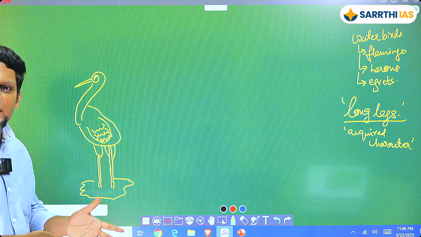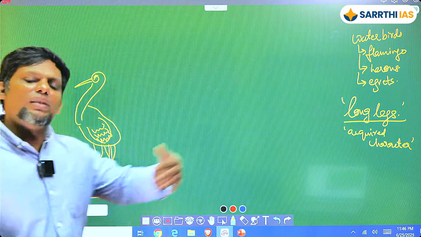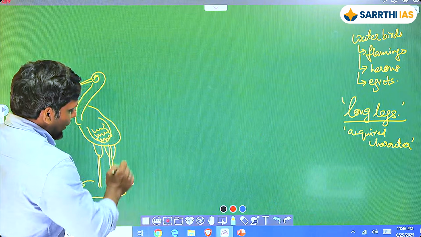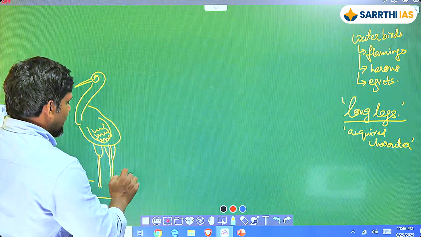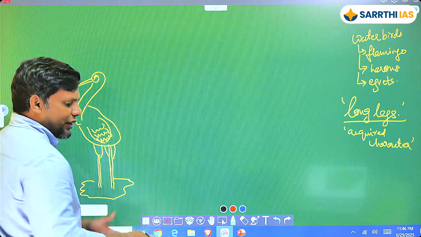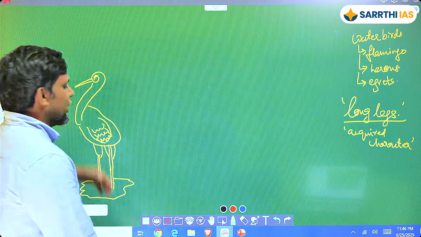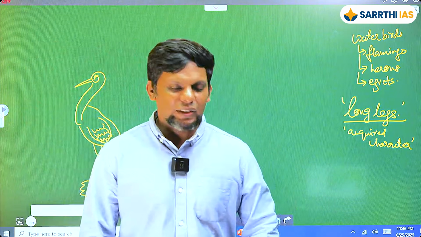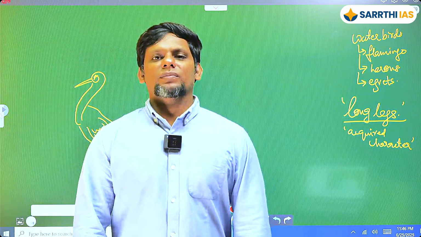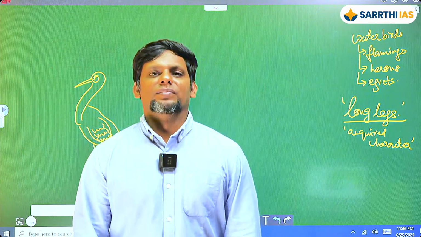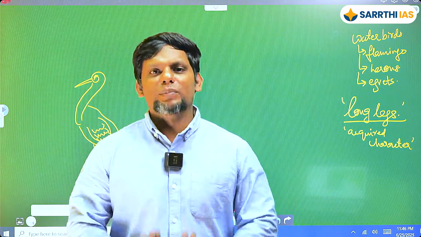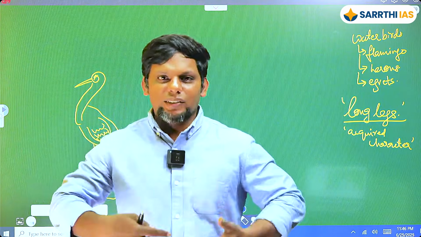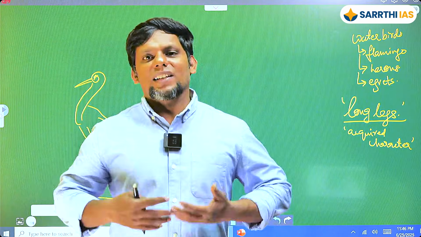Will the fish come to the seashore? No. But if you go a little further, it'll be there, right? So you have to understand that this also has more competition from the other ones who have shorter legs. So you have to go to those areas where there is a little depth. So what it does is that it is essentially trying, and you can't see my legs, but at least from the top, you should be able to tell what I'm doing. I'm basically trying to stretch my legs, right from my ankle, pushing through and trying to reach a little higher, so that my body, if I'm a bird, doesn't get wet.